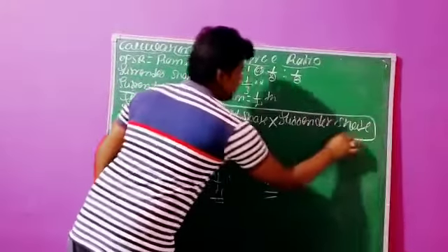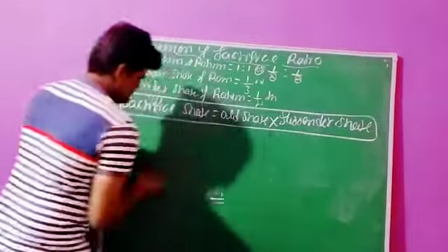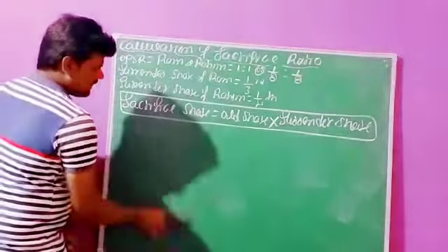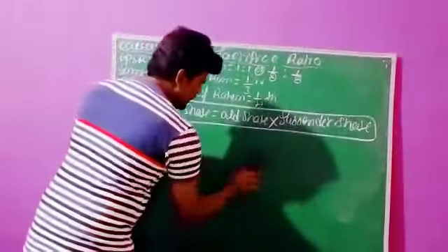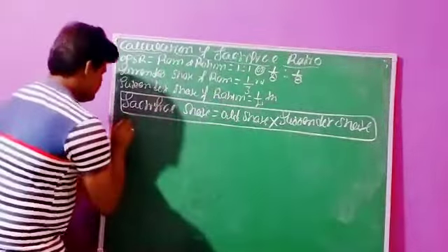This is the formula for the calculation of sacrifice share. So now we can take the first partner, Ram. How much share is he sacrificing? You need to identify.